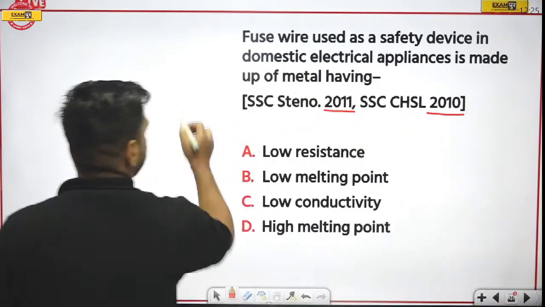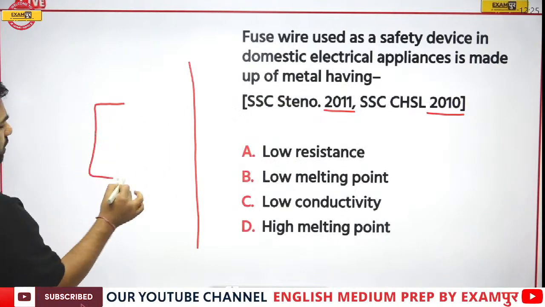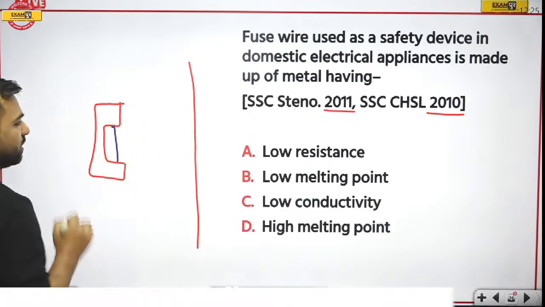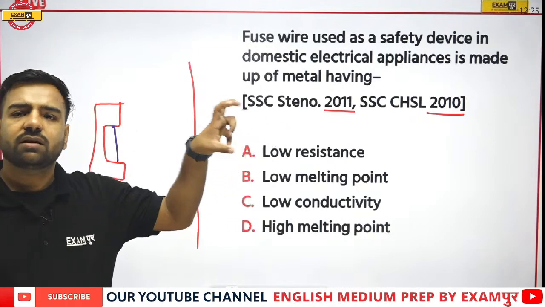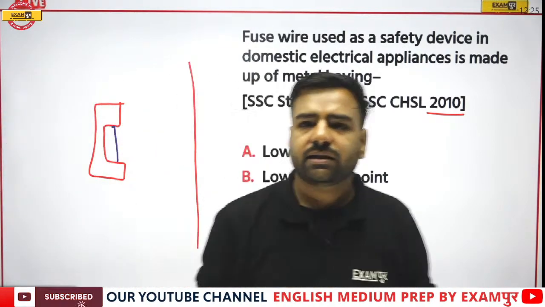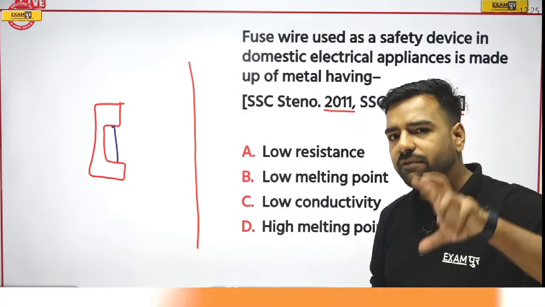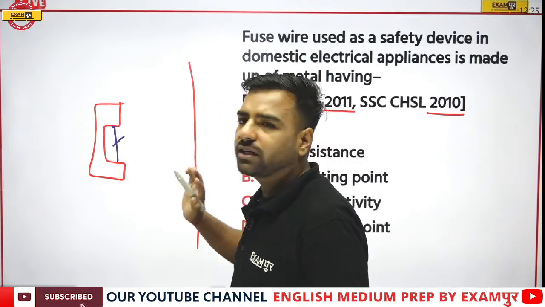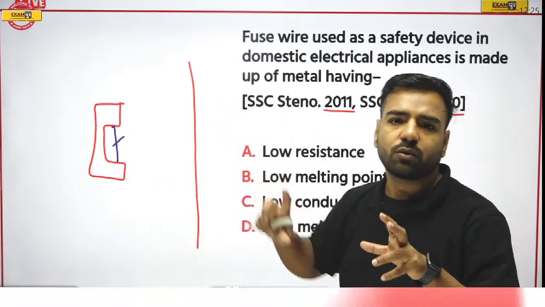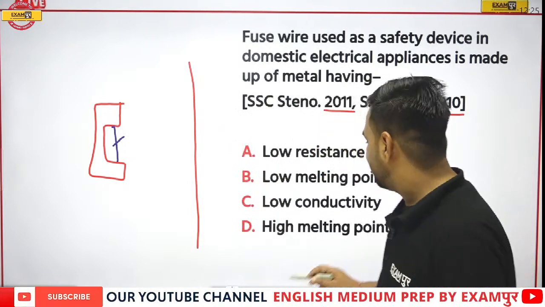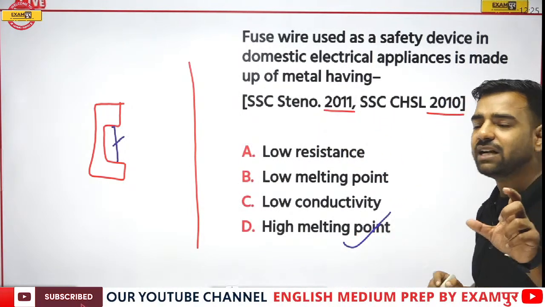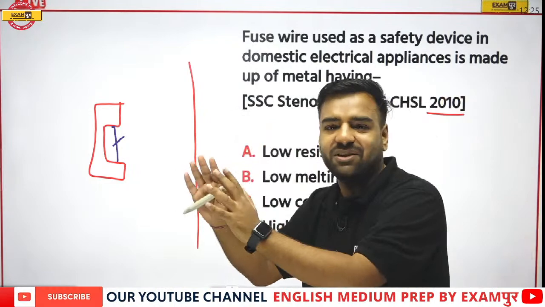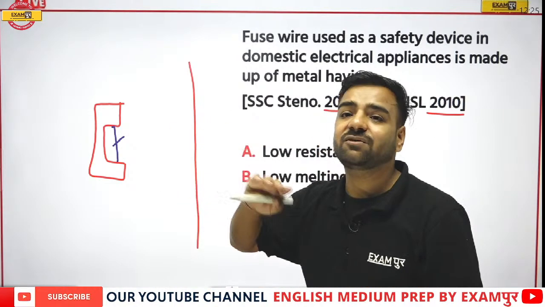Okay, let's see. Whenever I talk about fuse wire, it must look like this, right? I'll use another color to explain this. Yeah, this is the fuse wire. Now, when we are inserting the fuse wire, what is happening there? In case heat is generated, and whenever there's a lot of heat, this wire will break and the circuit will break, and that means there would be a cutout, right? But what if it has a high melting point? Then by the time everything is done, there would be fire, and only then would it melt, and it would be of no use at that time.